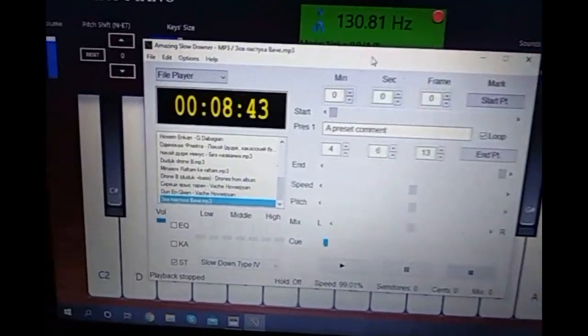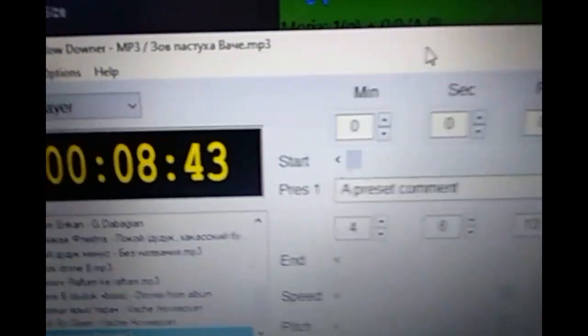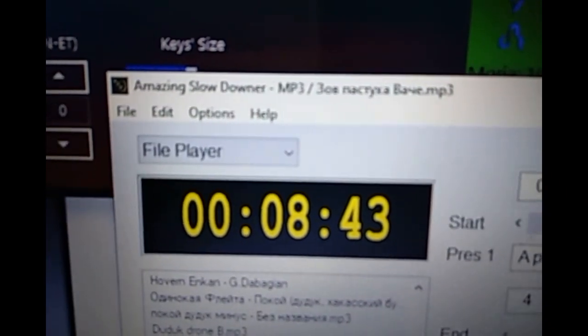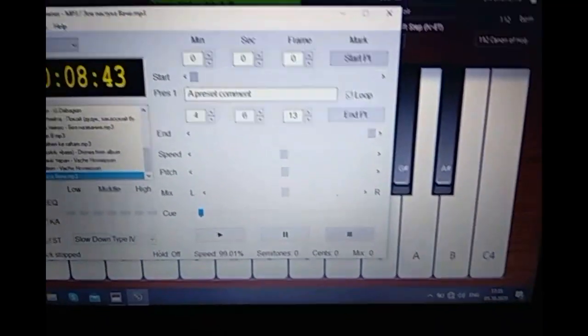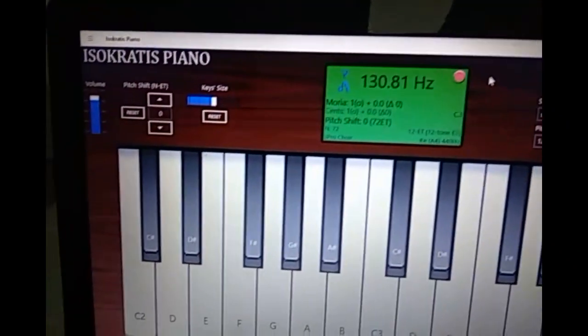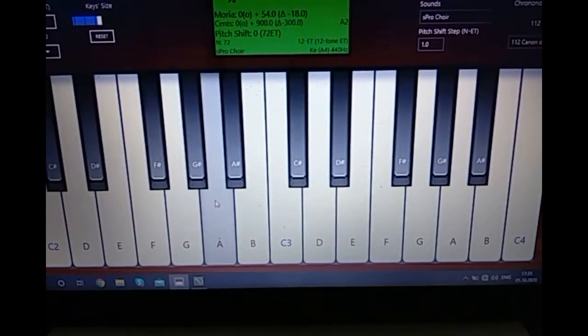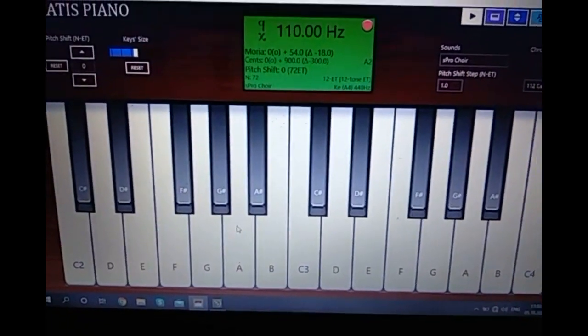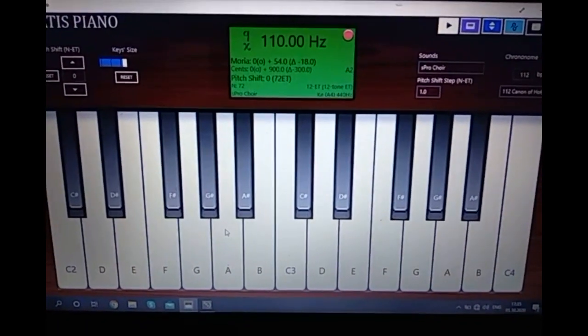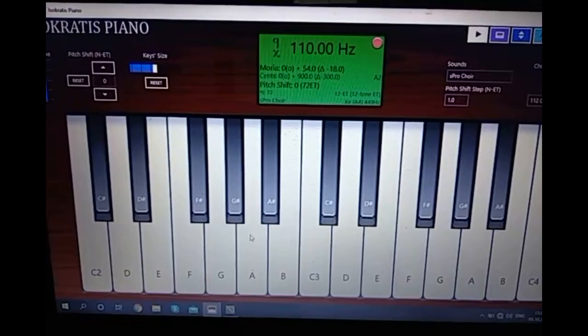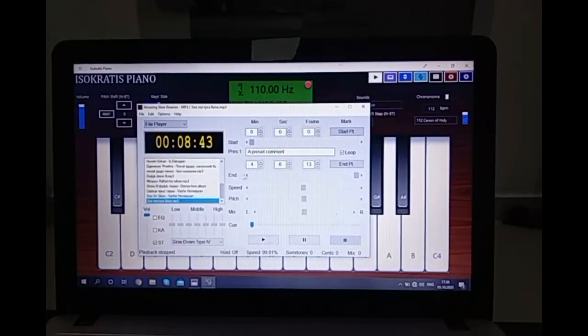So this is Amazing Slowdowner. You see? Amazing Slowdowner. This is how it looks, and in the background I have my Isocrates piano, drone player. Then I have the sound of the drone, which I will need in case I want to learn anything. Suppose I want to learn the Call of the Shepherd. It's called Hovivi Kanch in Armenian, so I have a couple of recordings here.